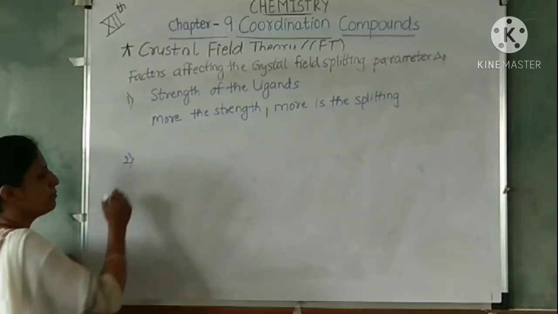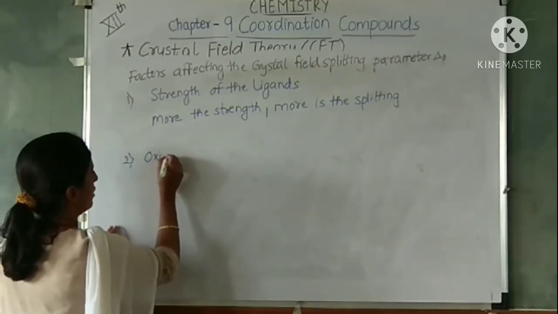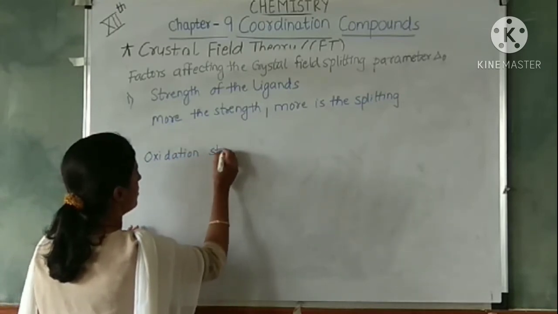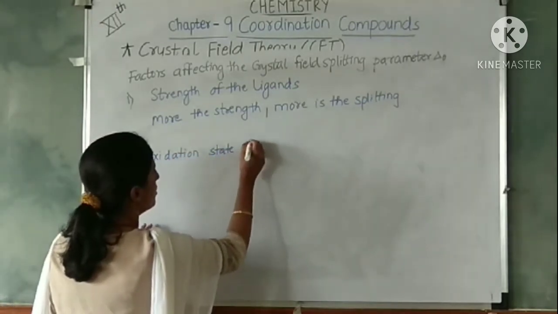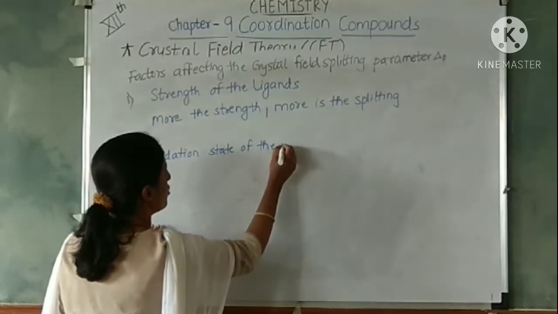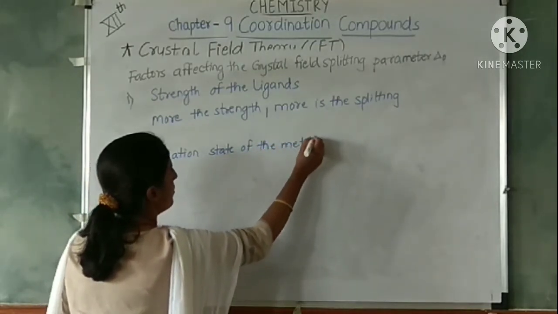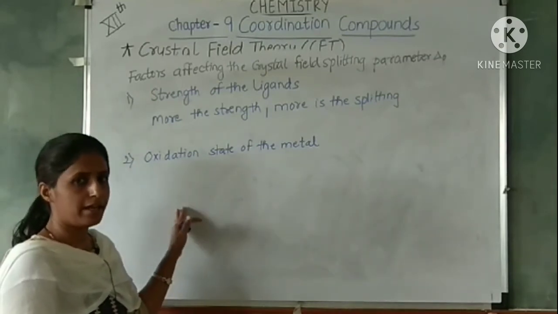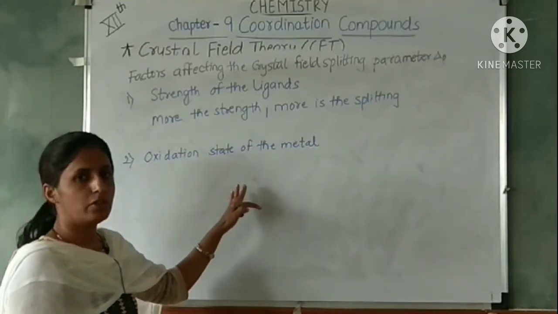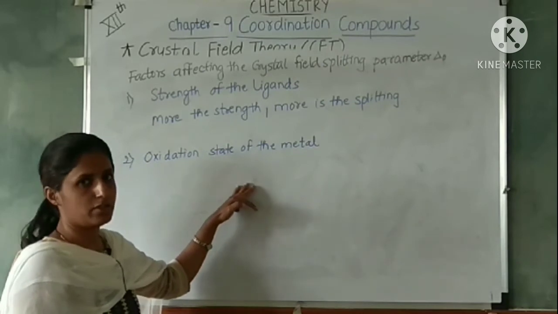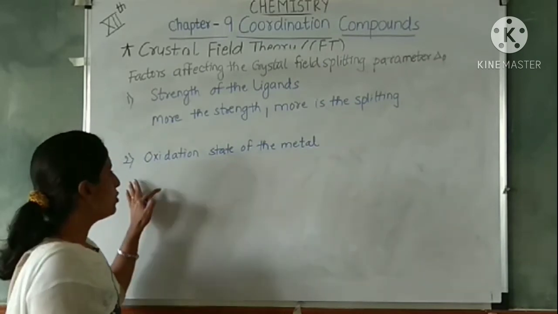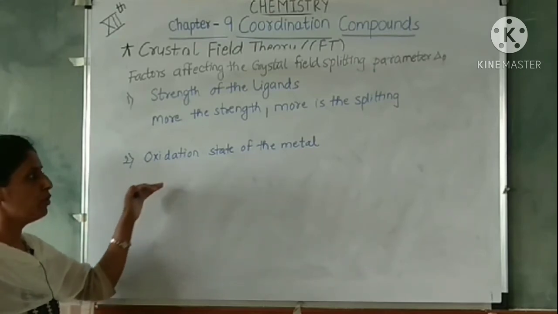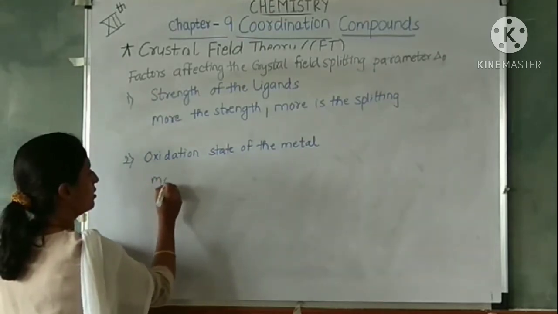What is the next factor? Oxidation state of the metal. The metal carries positive charge and the ligands are generally anions or neutral ligands, but they have electrons to be shared. So they are having negative charges. So what happens if more is the oxidation state?